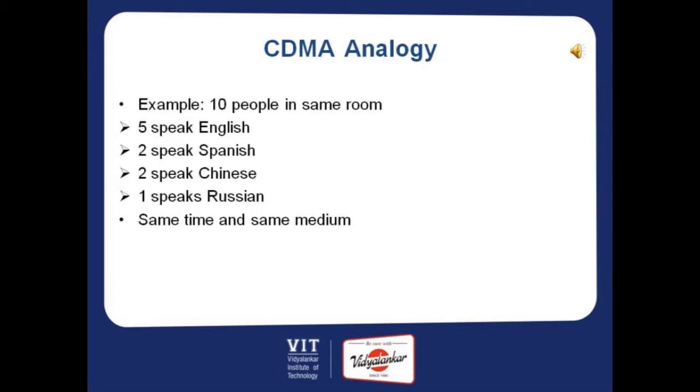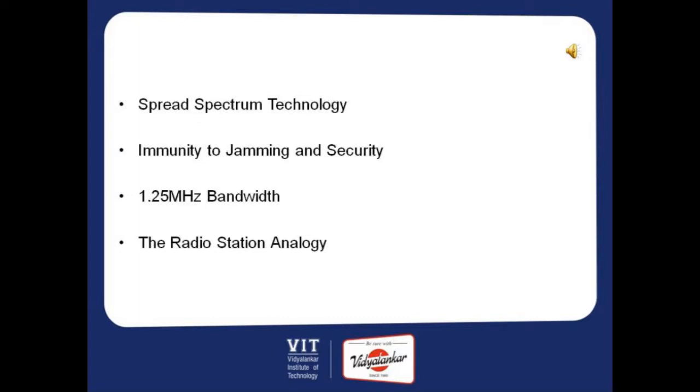Let's take up a CDMA analogy. It's important to understand this from the point of view of understanding the working of CDMA. Say there are 10 people in the same room, and five people speak English, two speak Spanish, and so on, as you can see on your screen. So what we can conclude from this is that an English-speaking man will understand only English, or another man who speaks English, and he may not understand Spanish, Chinese, or Russian, and it's completely redundant to him. This is really important to understand the further working of CDMA.